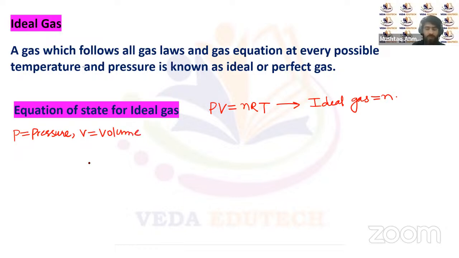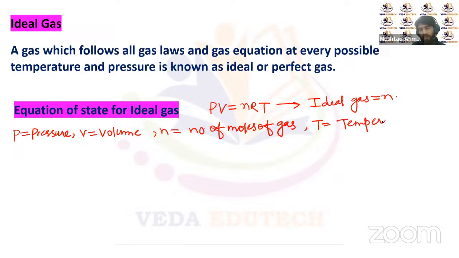P is the pressure exerted on the walls of the container by the gas. n is the number of moles of gas, and T is the temperature of the container in which the gas is present.